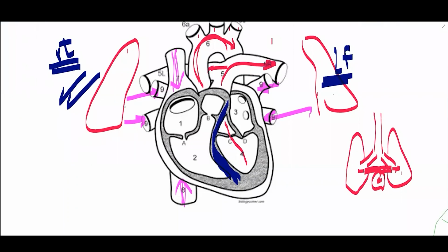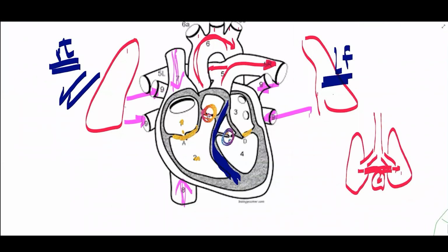There are 2 types of valves. There is the atrioventricular valve, which is between atria and ventricle; we have 2, right and left, here and here. And there are the semilunar valves here and here, which are found at the beginning of the 2 arteries.